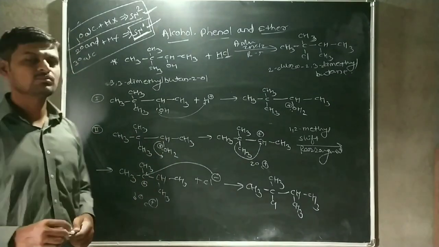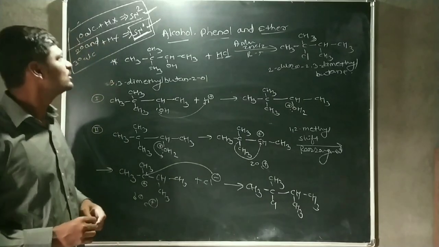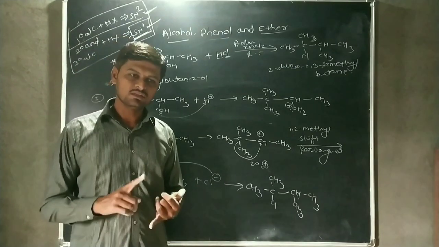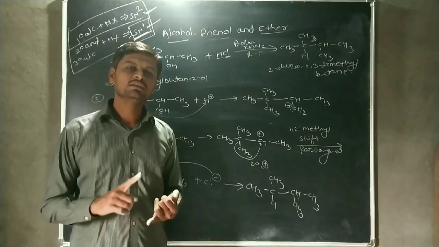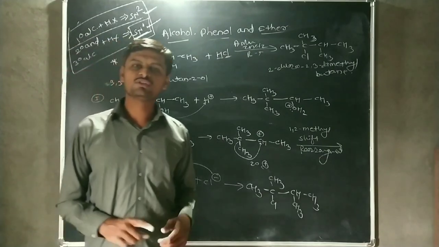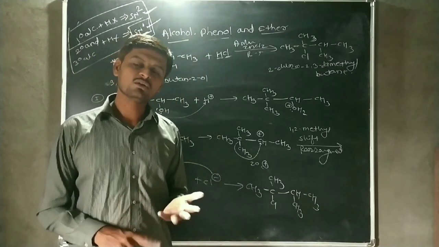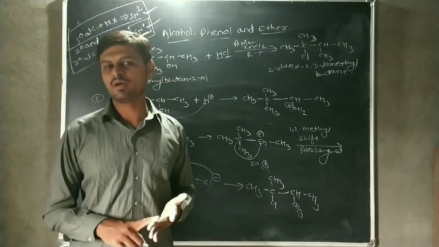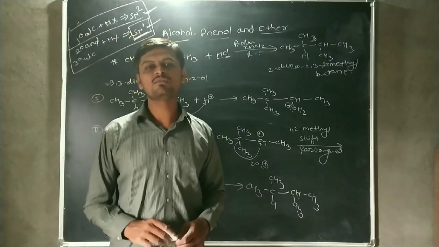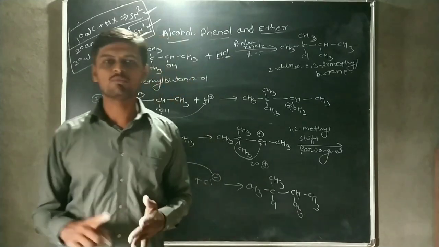of HCl with primary, secondary, and tertiary alcohol. Okay, in this reaction, we study the reactivity of hydrogen halide. The reactivity of hydrogen halide is that HI is more reactive than HBr than HCl. As well as we also studied the reactivity of alcohol. In this reaction, we studied that tertiary alcohol is more reactive than secondary than primary. And in case of this SN1 reaction mechanism, we also studied the stability of carbocation. The tertiary carbocation is more stable than secondary than primary carbocation.